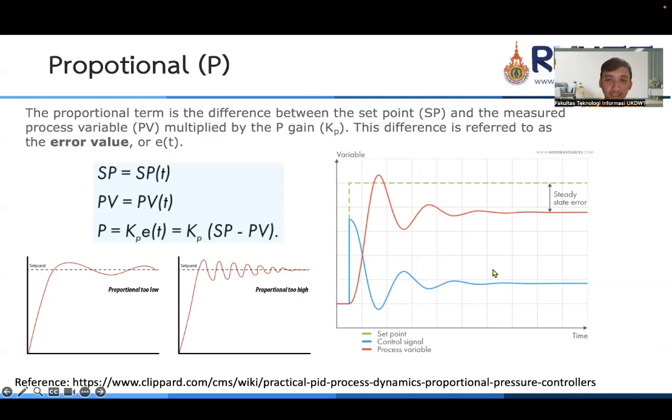We can see this picture. The green one is the set point. The blue one is the control signal, which is the input.